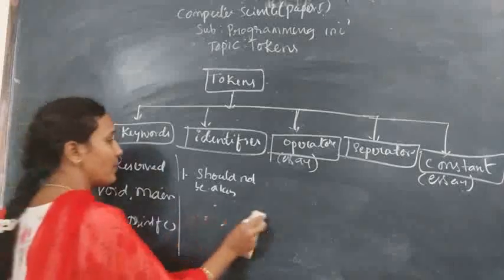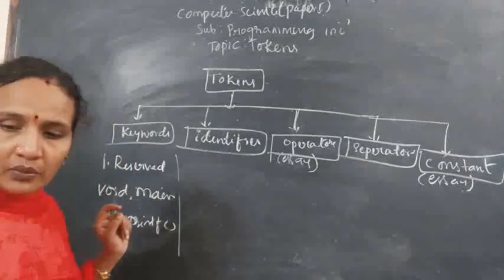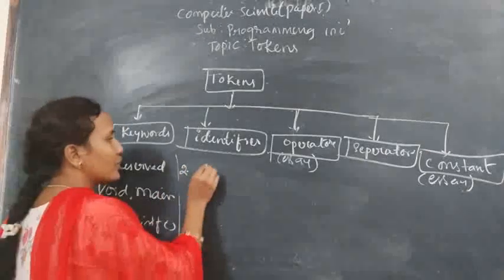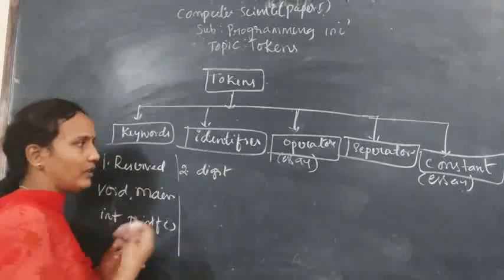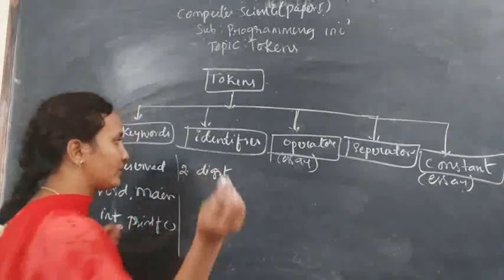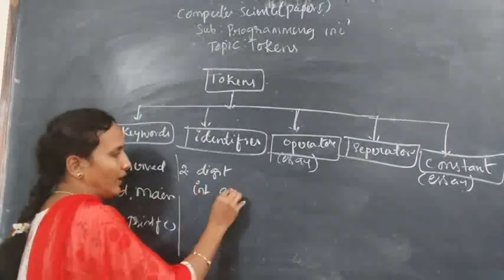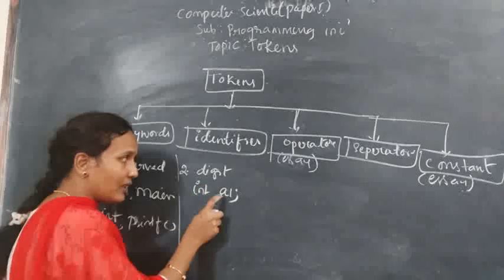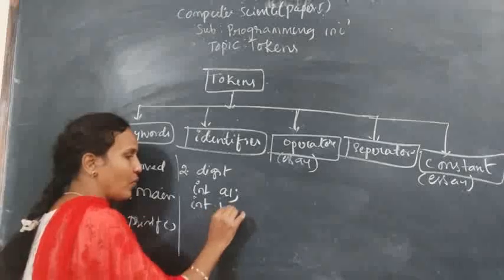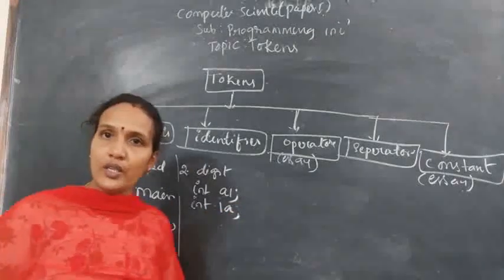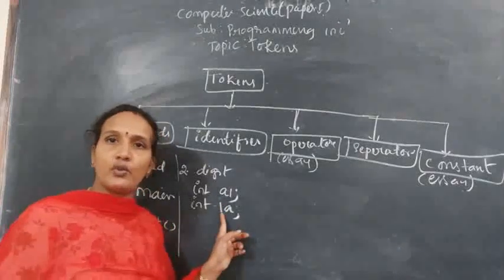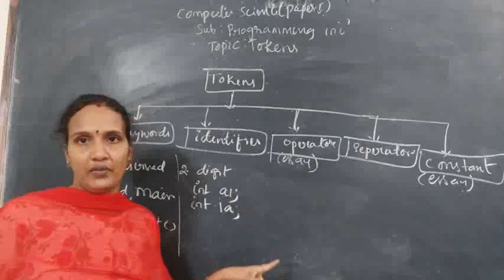And the second one is that identifiers should not start with a digit. The identifier can start with an alphabet or an underscore. Int A1 is valid because here the identifier starts with A. But if you give int 1A, it is not valid. According to the C programming rules, an identifier should not start with a number. It can start with an alphabet.